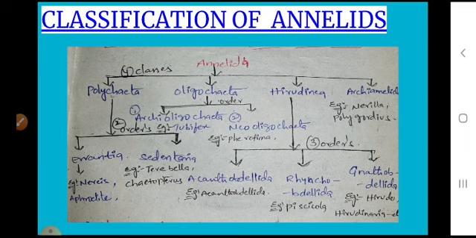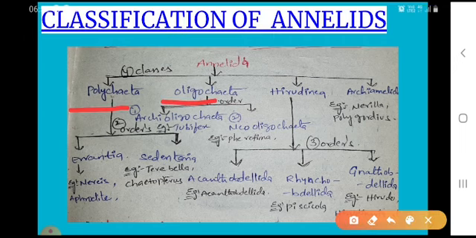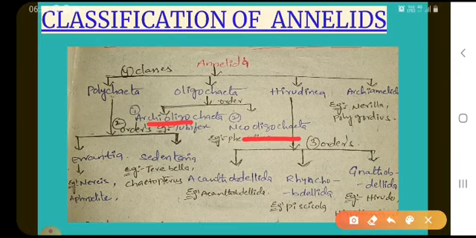Next we will see the classification of annelids. Annelida is classified into 4 classes: Polychaeta, Oligochaeta, Hirudinaria, and Archaeannelida. Polychaeta is further classified into 2 orders: Errantia and Sedentaria. Oligochaeta is divided into Archaeoligochaeta and Neo-Oligochaeta.